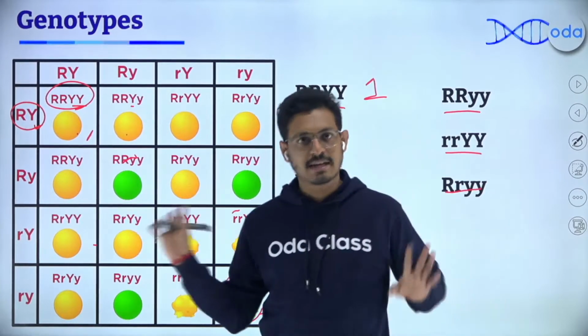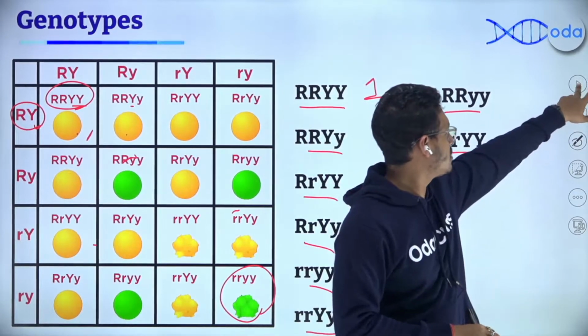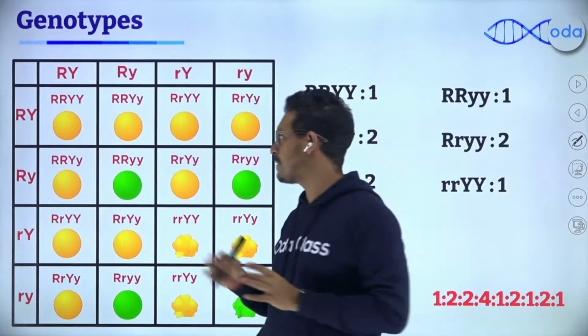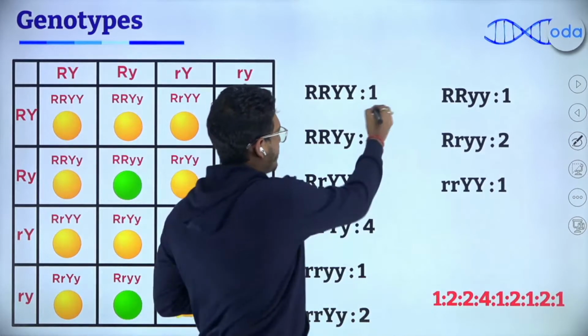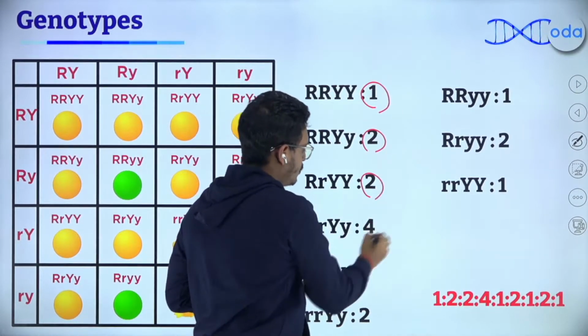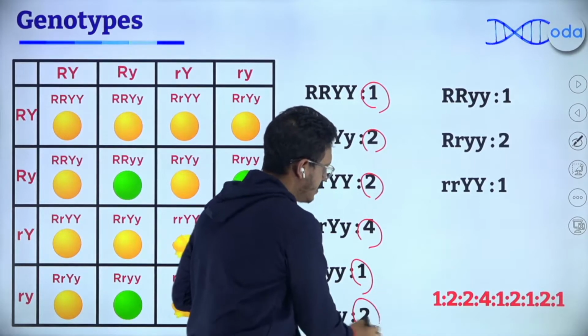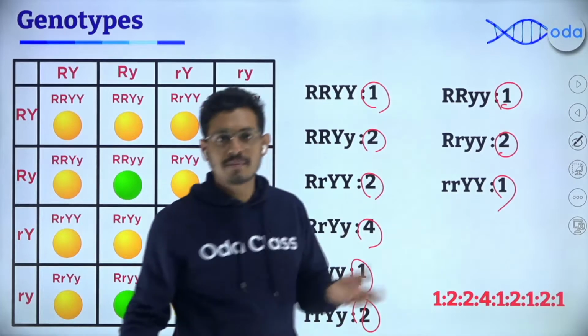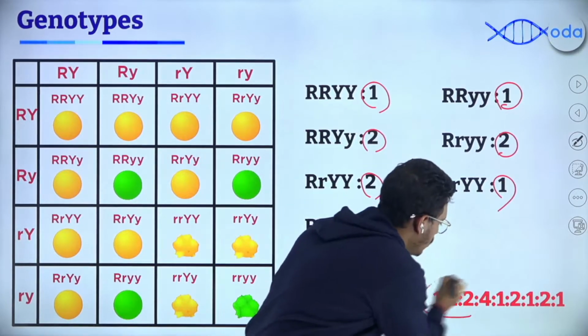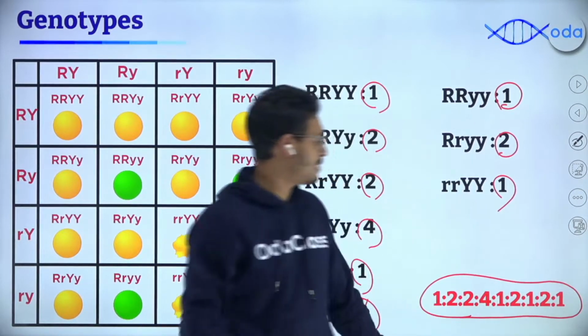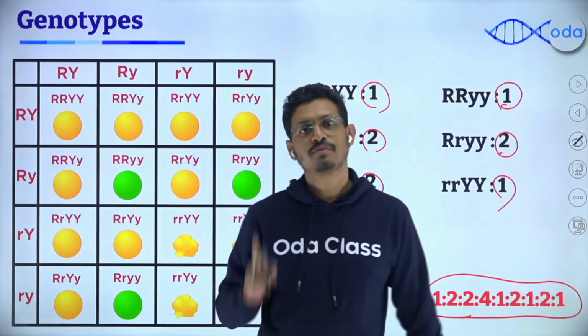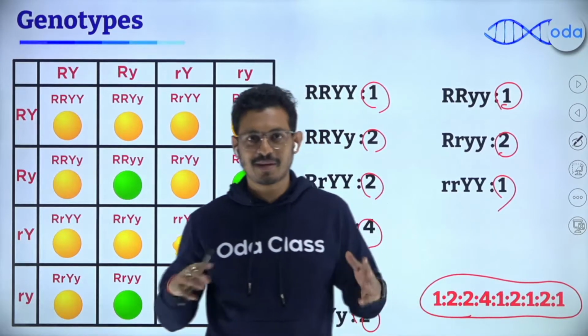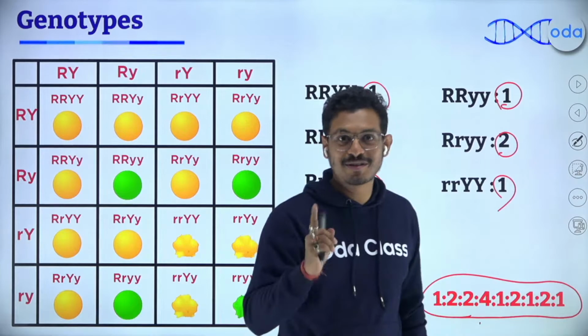So take your time and try to calculate this. Just for the shortage of time, I'm showing you what I have calculated already. So this guy is 1, then 2, 2, 4, 1, 2, 1, 2, 1. So what will be your genotype? Your genotype will be 1:2:2:4:1:2:2:1:2:1. I know it sounds like a rhythmic movement, but this is what you have to remember.